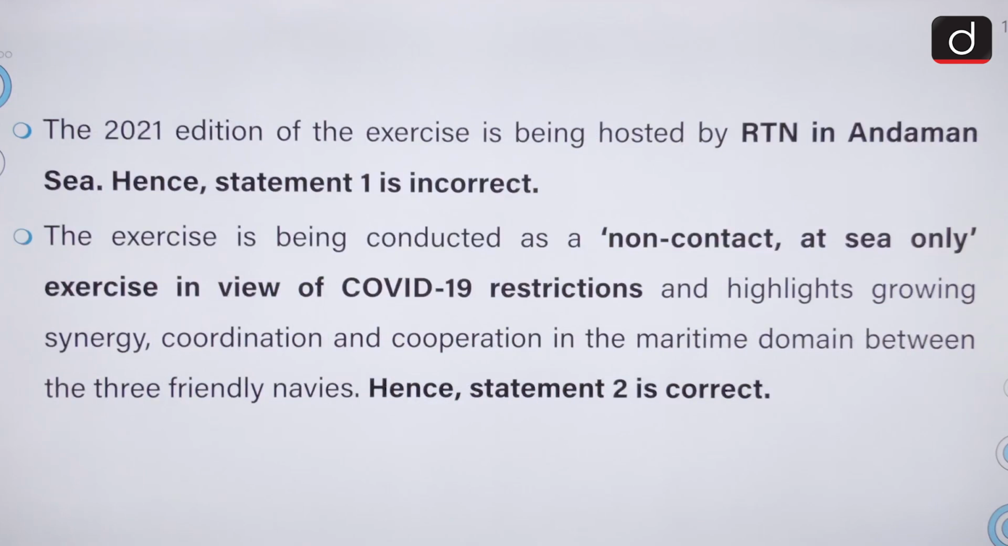Moving on, the 2021 edition of the exercise is being hosted by RTN in Andaman Sea. The exercise is being conducted as a non-contact at sea only exercise in the view of the COVID-19 restrictions, highlighting the growing synergy, coordination and cooperation in the maritime domain between the three friendly navies.